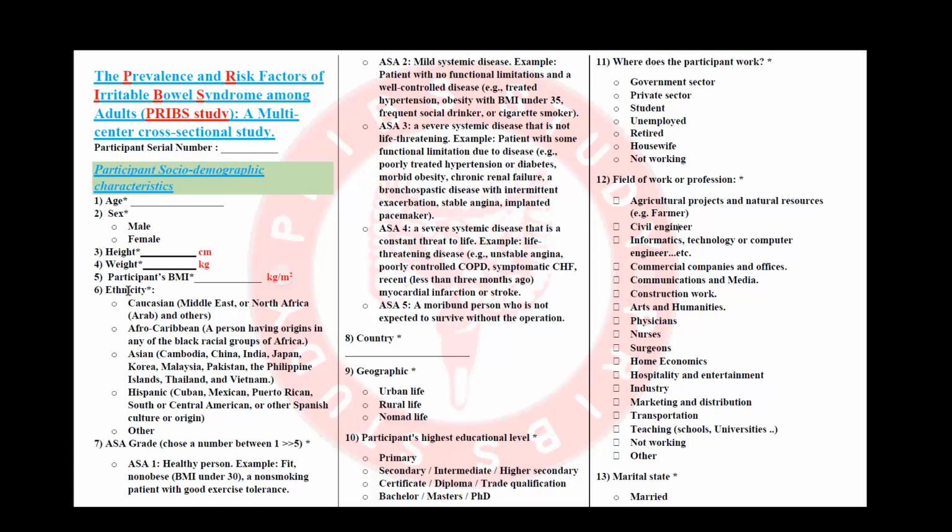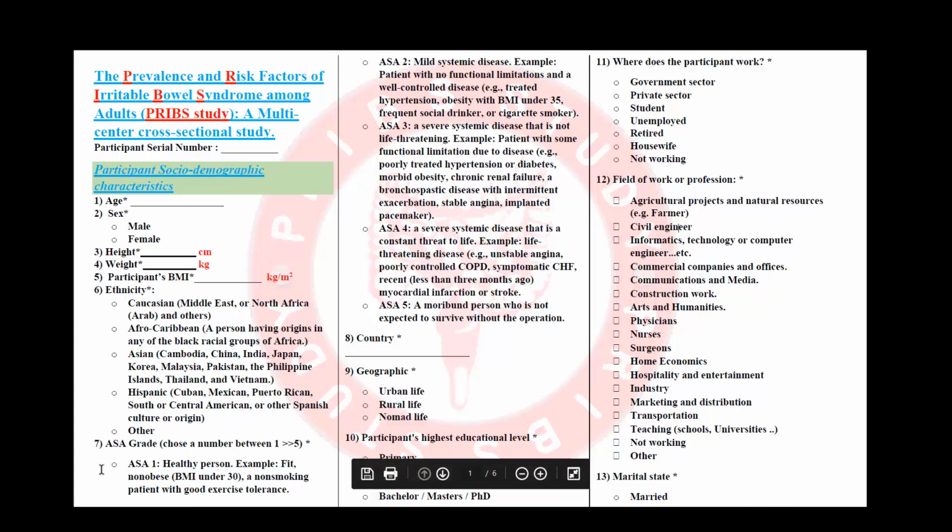We also have the ethnicity. We have given examples of each ethnicity. So if you see an Arab, they are Caucasian. If you see a person living with origins of the Black racial group, they are Afro-Caribbean. If you see, for example, a person living in Mexico or Cuba, they may be Hispanic. So please make sure you put down the correct ethnicity.